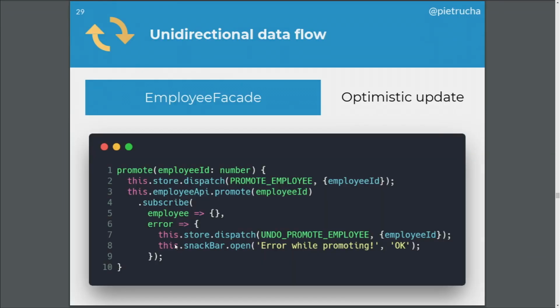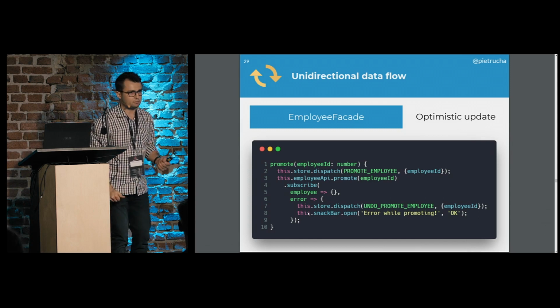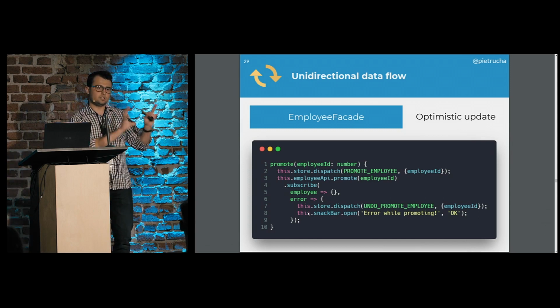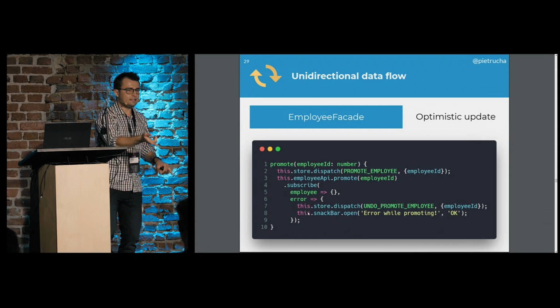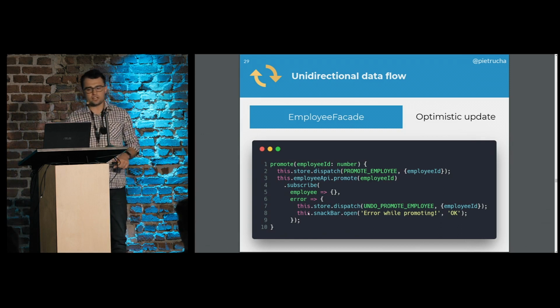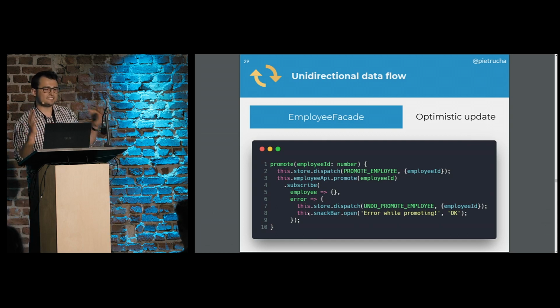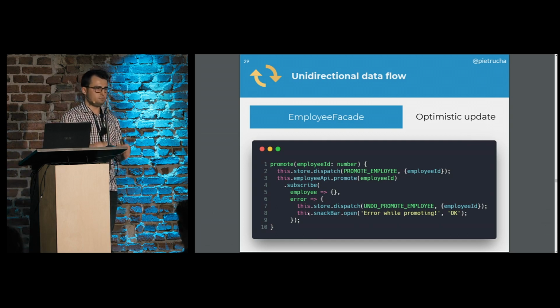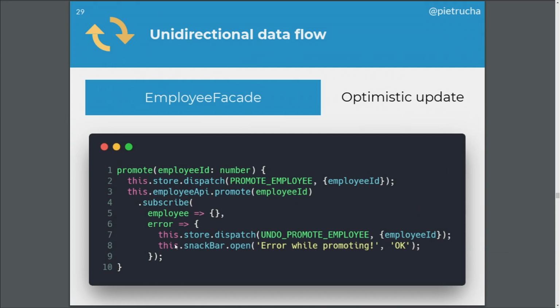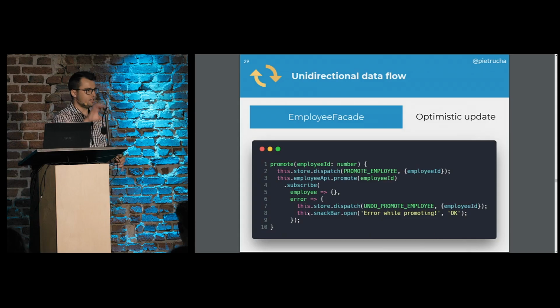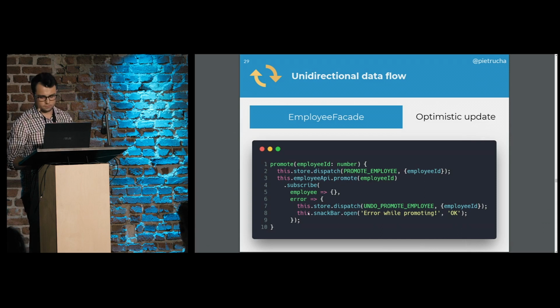This is a different approach from optimistic update, because here I'm saying, okay, I would optimistically update the UI, and then only if I see there was an error, I would roll it back, right? So I optimistically update the UI. And the facade is a perfect place to implement this, because this is not some kind of application business logic, or maybe UI component responsibility. This abstraction, which mediates between my business and my UI, is a perfect place to maintain this synchronization.